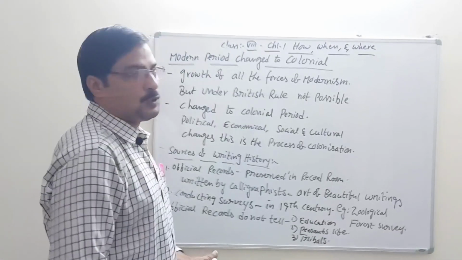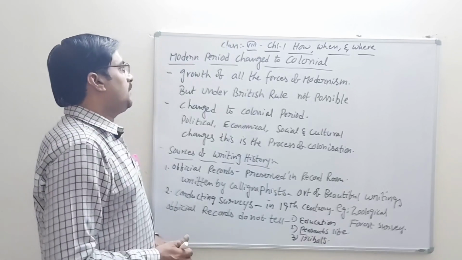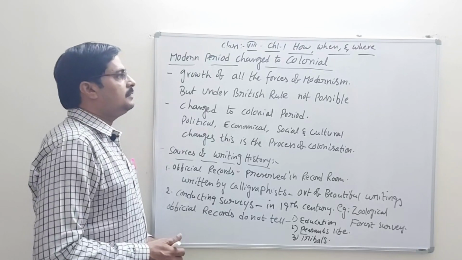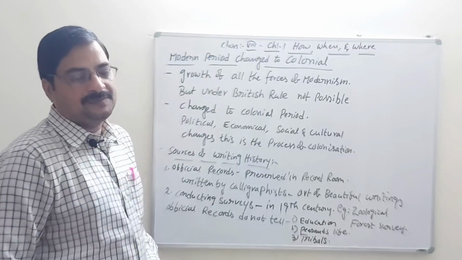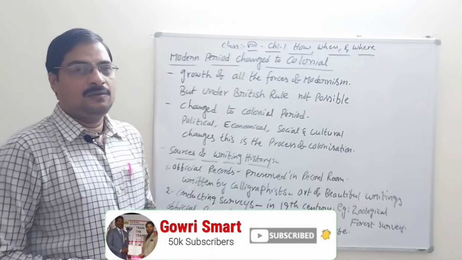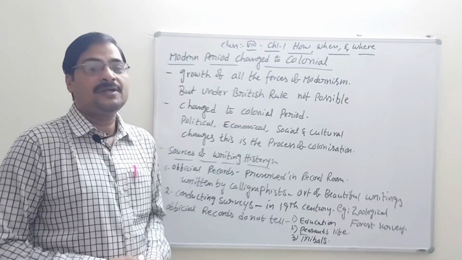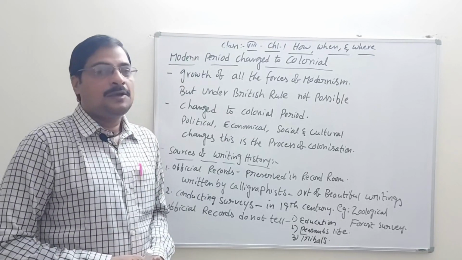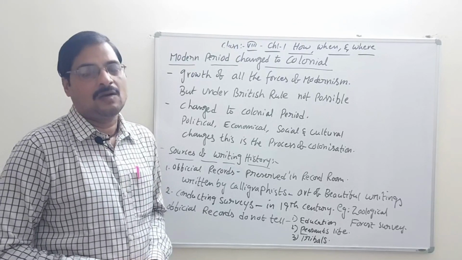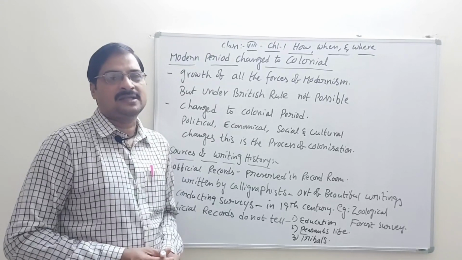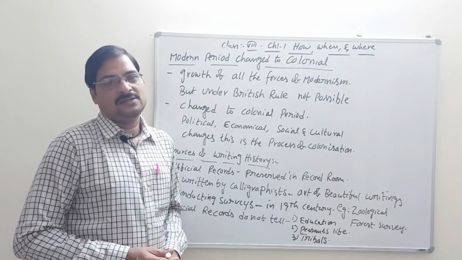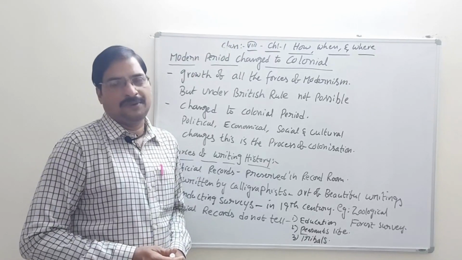The modern period changed to colonial. In this part we learn about the growth of all the forces of modernization. We discuss modern society and tradings, not only tradings but also small scale industries, cottage industries, candle and agarbatti making industries. People were practicing various kinds of tradings in their places in the modern period.